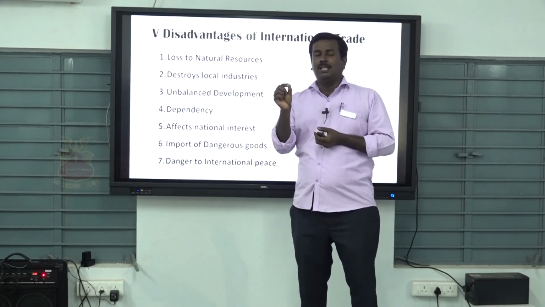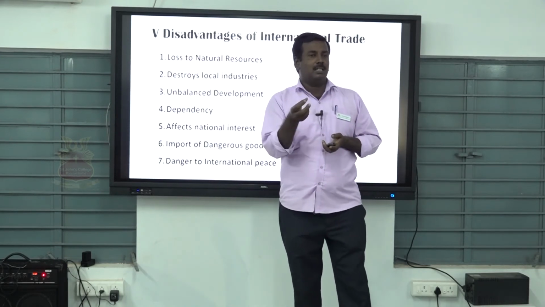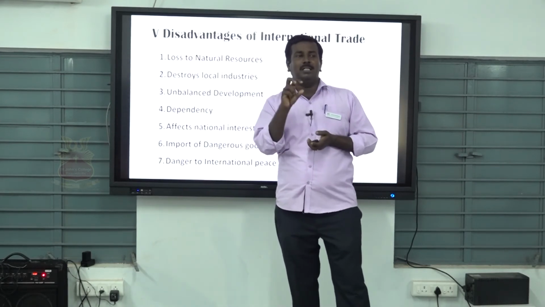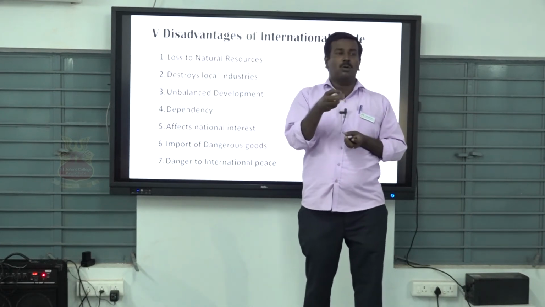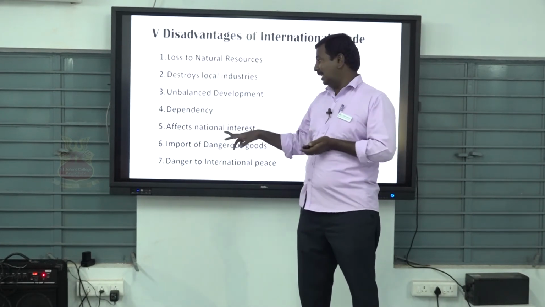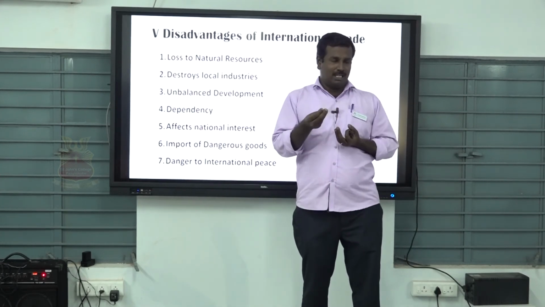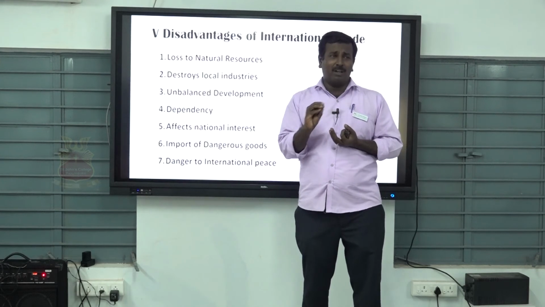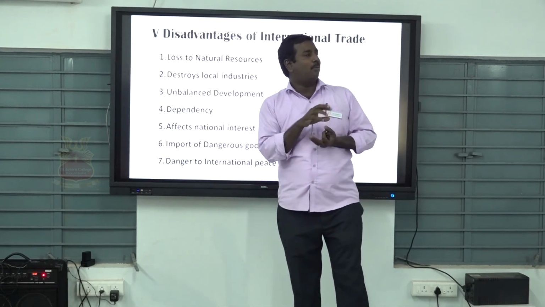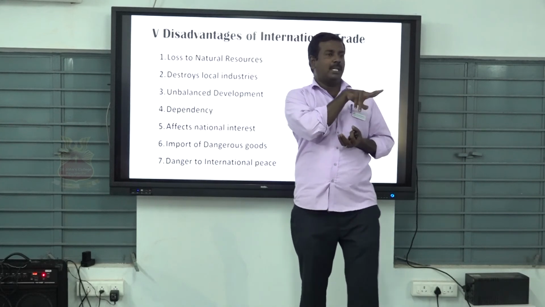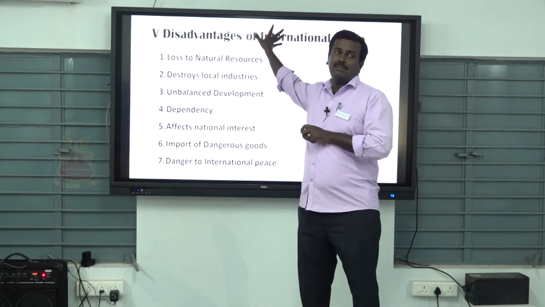Only for the oil product, the US nation occupied Iraq, and the oil price is controlled by American nations. The reason behind that war is international trade. So nowadays that problem has arisen between Iran and America. That is the reason international trade endangers international peace.